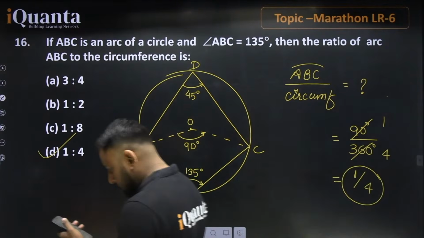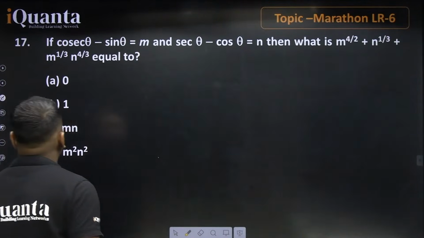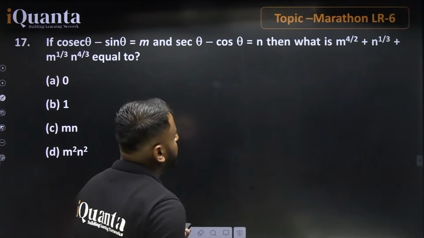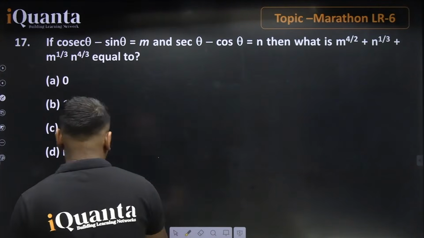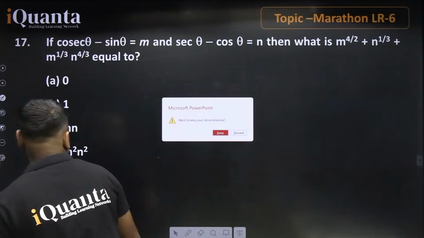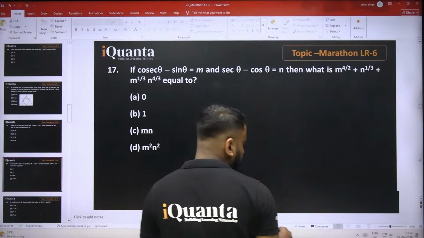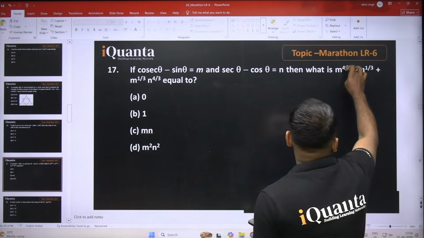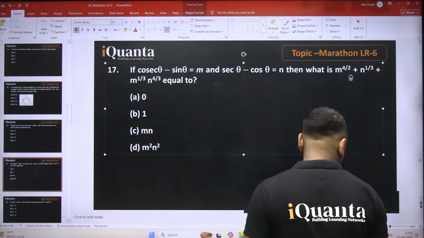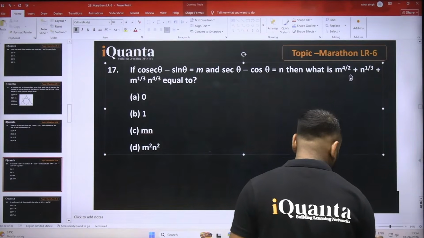So let's move ahead with question number 7. Guys, there is some change over here. Just give me a moment. There is a change. And what is that? Here, if talking about this portion, this is 4 divided by 3.